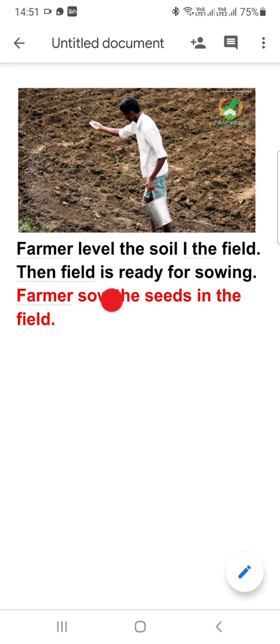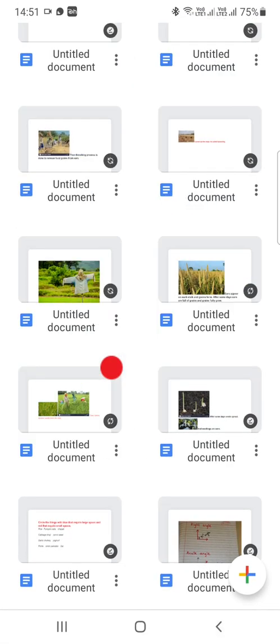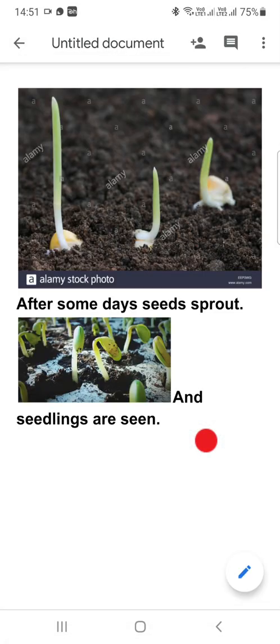Okay, so after sowing the seed, the rainwater helps the farmer to grow the crops. Next, if you observe, after some days the seed sprouts. We know the example of moong. When we soak the moong in water, after that we can see the sprout comes out of it. The same way, when the farmer sows the seed in the soil, the sprout comes out of it. After some days, seedlings are seen. That means the small crops you can see in this picture. These are called the seedlings.